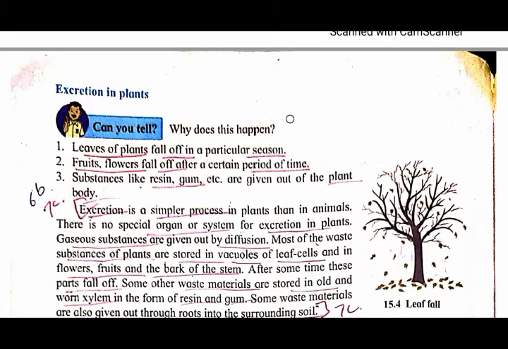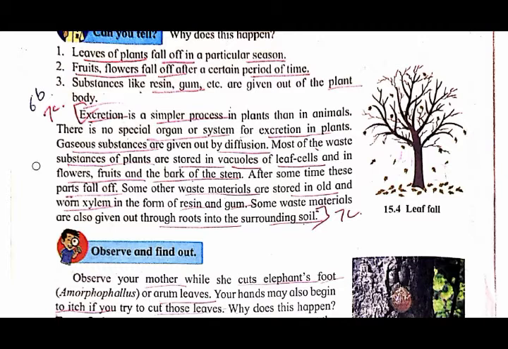Okay, now see excretion in plants. How does excretion take place in plants? Here three questions, three points are given. Leaves of plants fall off in a particular season. Second point, fruits and flowers fall off after a certain period of time. And third point, substances like resins, gums, etc. are given out of the plant body. So why does this happen? The answer is given in this paragraph.